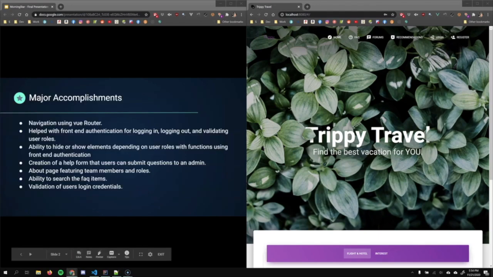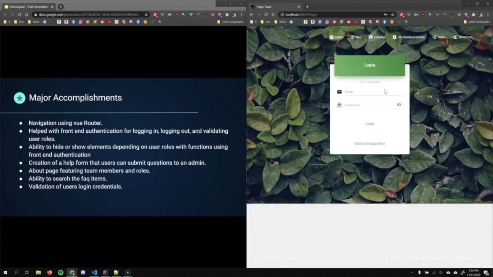My major accomplishments were navigation using the view router. That is the navigation bar here. And then I helped with front-end authentication for logging in, logging out, and validating user roles. And with that, it allows you to hide or show elements depending on the user roles with functions for the front-end authentication. So if we log in as a regular user,